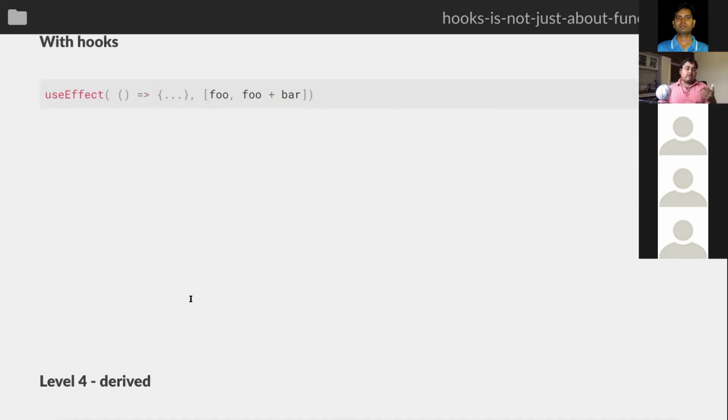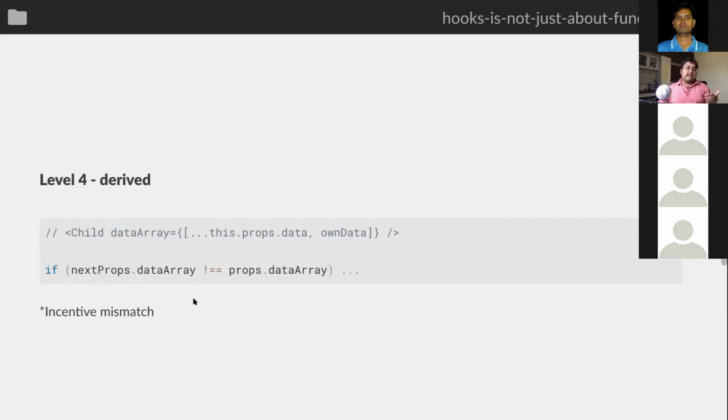And if those two things are different, then only run this effect. But now, of course, you might say that when I'm doing my check myself, I have more power, I have more flexibility, I can do more things. And one of the common things that I have seen in my code where I'm not doing a direct not-equals-equals is when I have a prop which is changing every time. So if you look at this code, let's say this is within the child where we are comparing props to a data array with previous and next props. So this can sometimes be problematic.